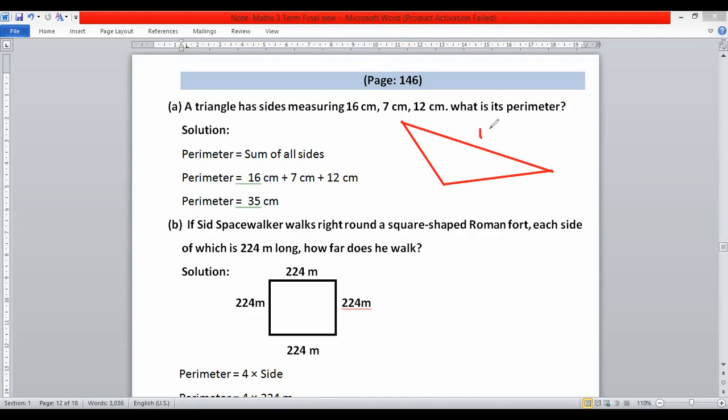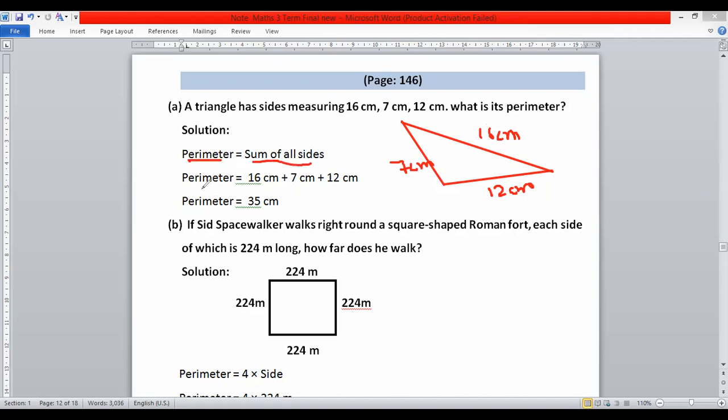It is not accurate length, I'm just sketching. 16 centimeter. The second one is 12 centimeter, and this is 7 centimeter. So when we find the perimeter, we know that perimeter equals the sum of all sides.